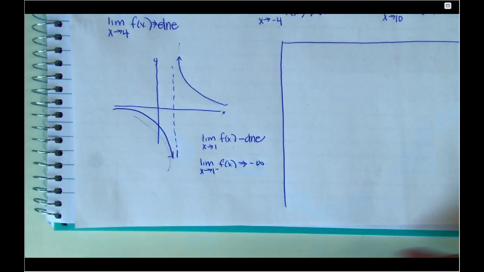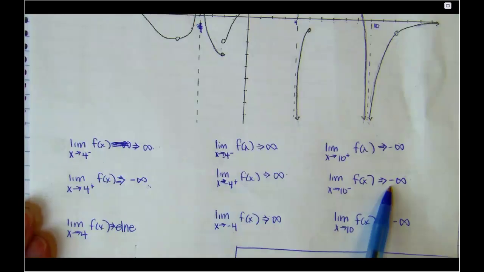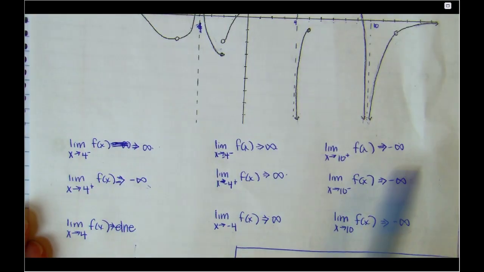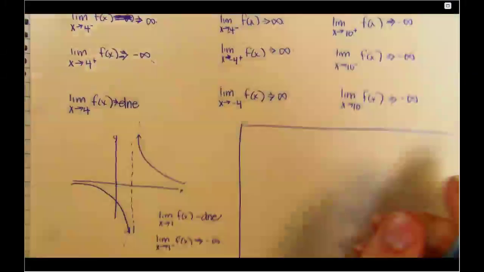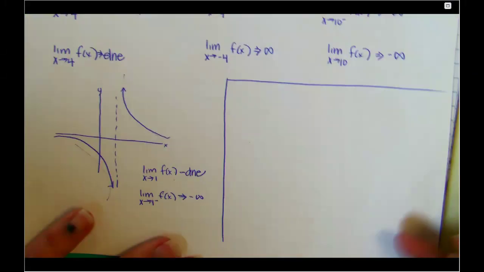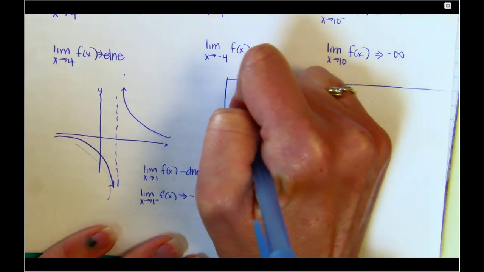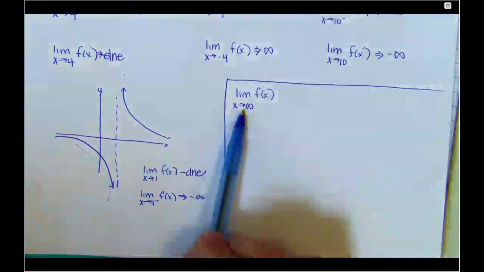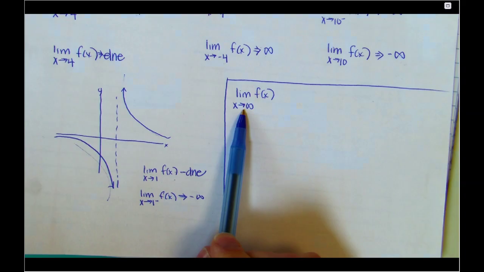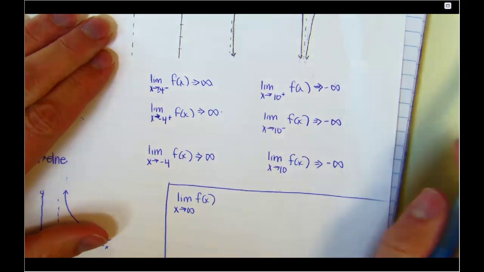Okay, now there can be a whole lot of vertical asymptotes in a graph, which means I have a lot of options for asking you questions. There are only 2 options for the other one. So if I wanted to say the limit as x approaches infinity of f of x, there's only one place where x approaches infinity in any graph, and that is always right-hand side behavior.